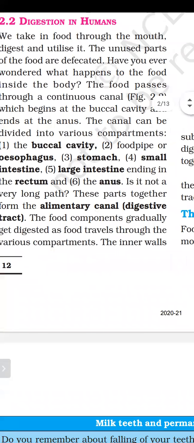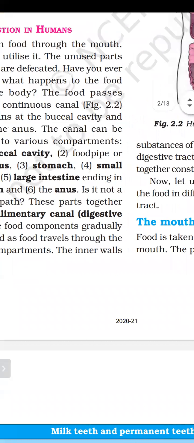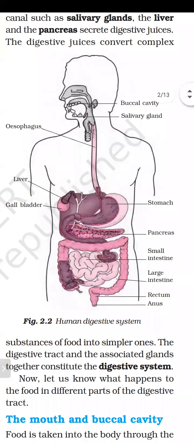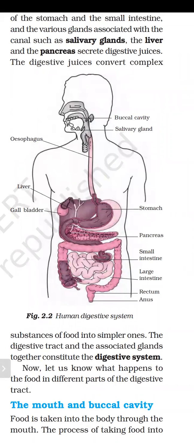First of all, look at figure 2.2. This is the diagram of the human digestive system. Look at the diagram carefully. It starts from the mouth, and the mouth is known as the buccal cavity. Inside the mouth, there is a gland known as the salivary gland, which produces saliva. The watery substance inside our mouth is known as saliva, and that saliva is produced by the salivary gland.